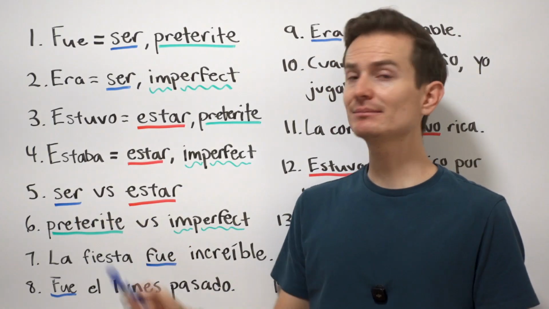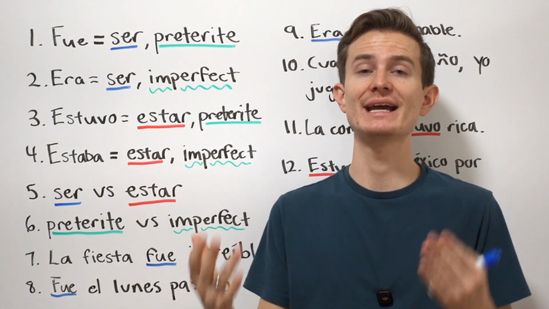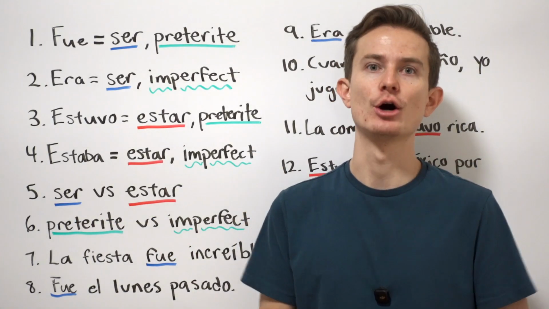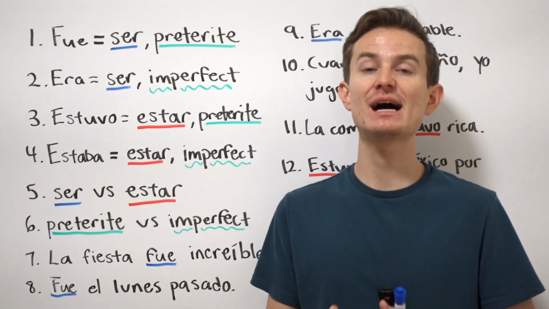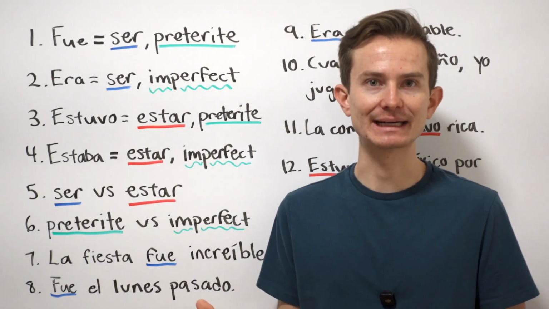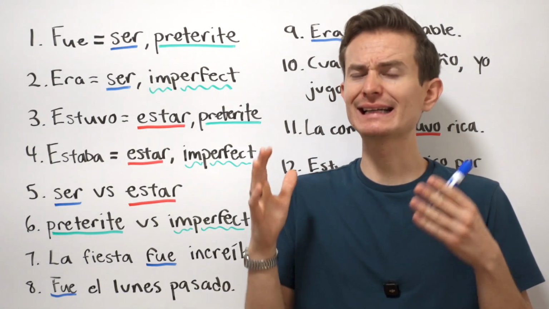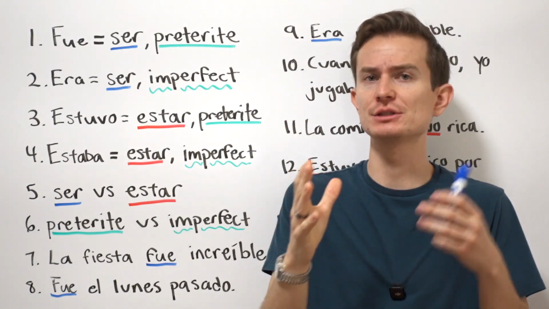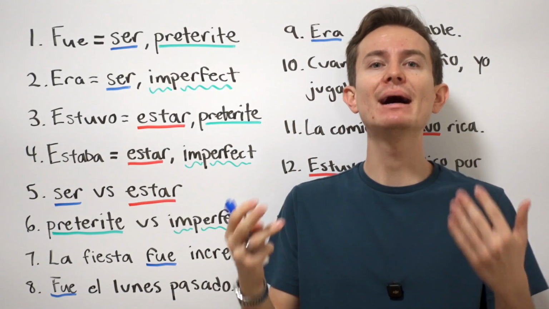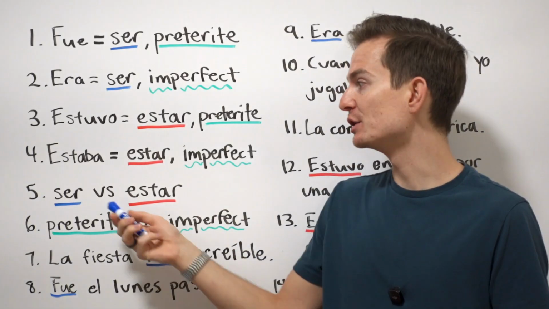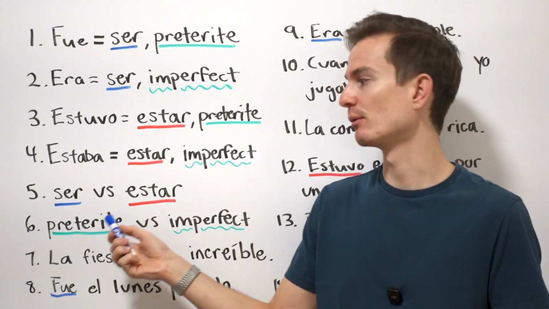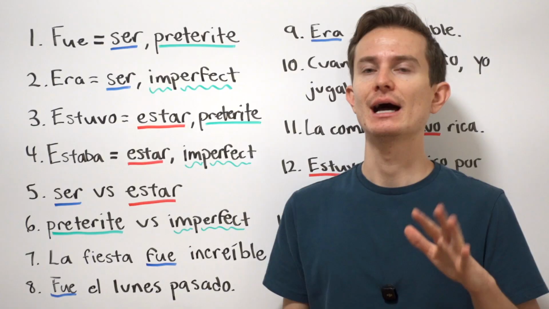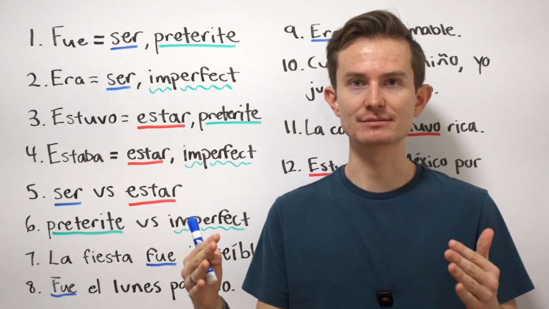Now sometimes we can use ser for the location of an event. For example, la fiesta fue en mi casa. You might think, well, that's not a permanent thing because the party was in my house, but then it's not anymore. But when it comes to events, we can use ser. So we wouldn't necessarily use estar.